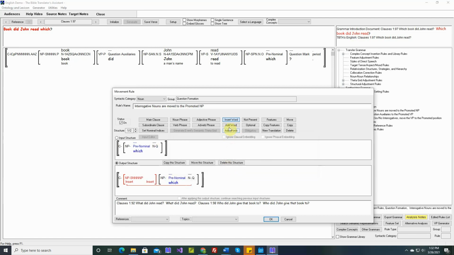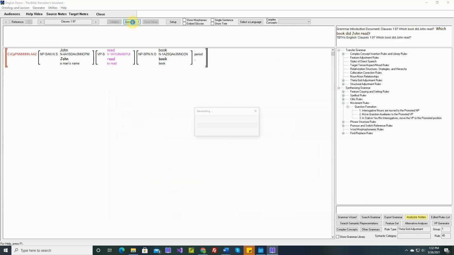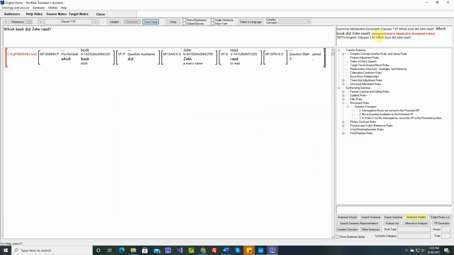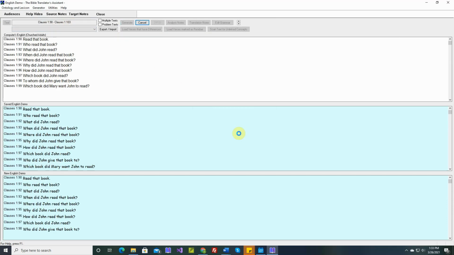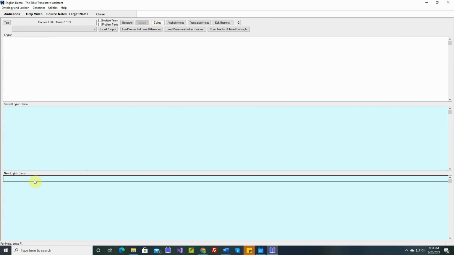But this won't always be here, so let's tag it as optional. And when it is there, we also want to move it into this promoted noun phrase. Let's see if that works. Okay, generated text is identical. Let's go back just to be safe and regenerate all of these sentences again. Okay, all of the newly generated sentences match the saved sentences, so everything is proper. In the next video, we'll move on to clauses 104.